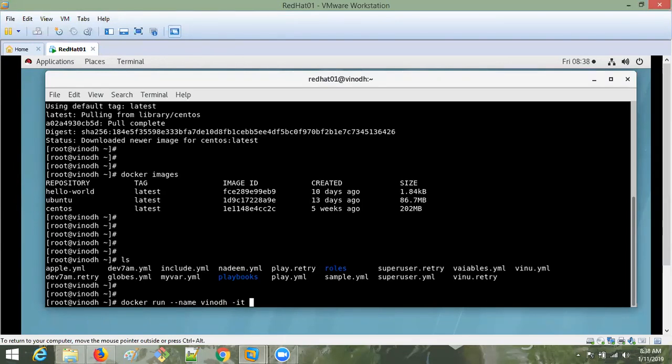We downloaded CentOS now, so I will give CentOS. Once I hit enter, the container is going to run on the CentOS image. Here I am adding one more thing, bin bash. Why am I giving this bin bash? I will tell you.